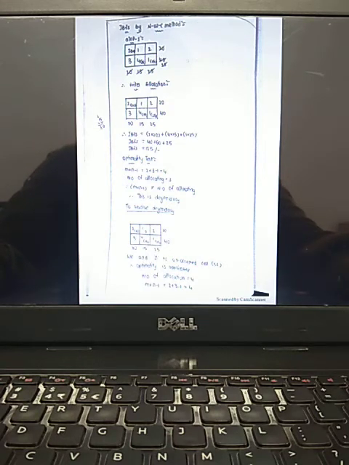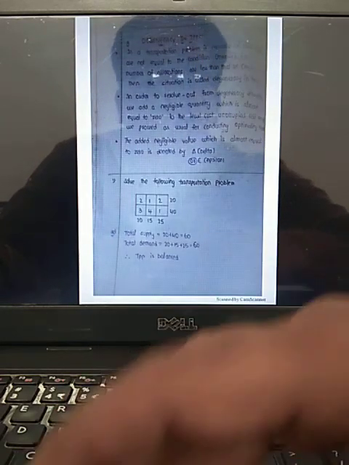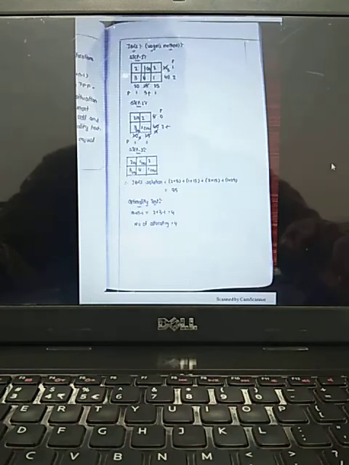Whenever the number of allocations is less than m plus n minus 1, we add a negligible value. Generally, you represent it by delta or else epsilon. See that symbol? Epsilon or delta. And we solve as it is.